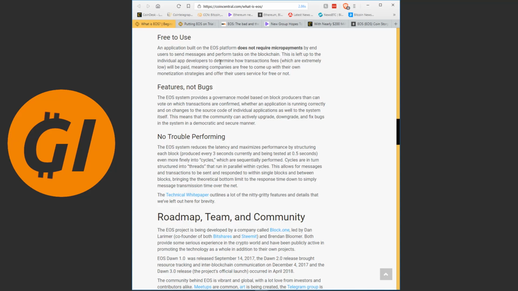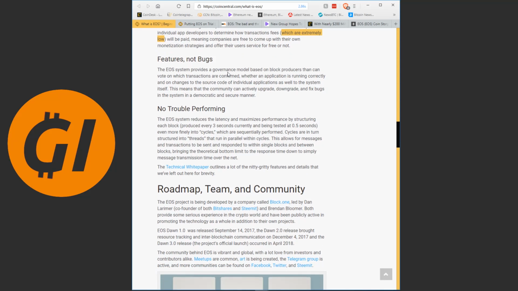This leaves it up to app developers to determine how transaction fees will be paid and how low or how high they will be. There are some transaction fees, but they're significantly lower than most other cryptos, meaning companies are free to come up with their own monetization strategies and offer their user services for free or not.